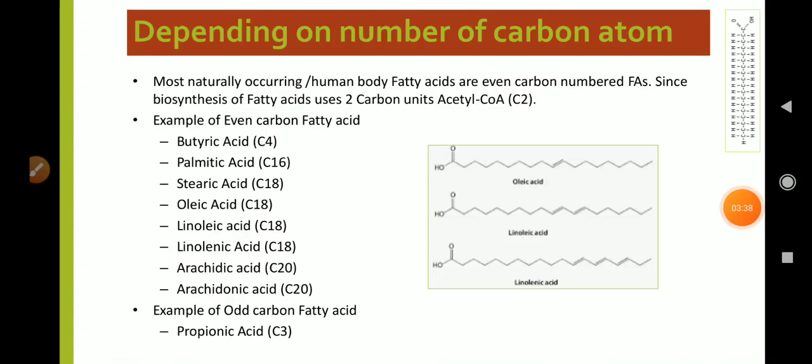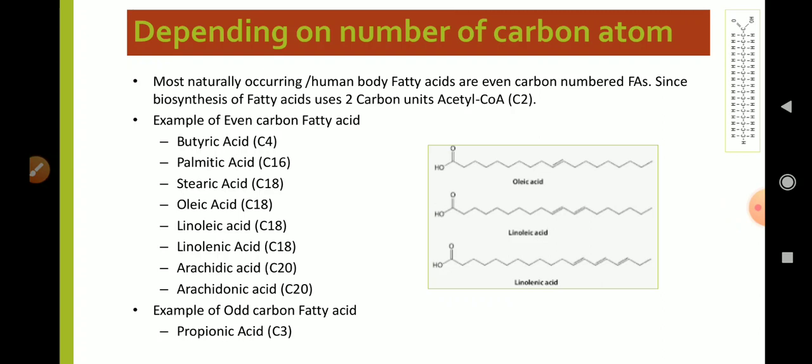Coming to the first, depending on the number of carbon atoms. Most naturally occurring fatty acids, that is, the fatty acids which occur in the human body, are even carbon numbered fatty acids. Since biosynthesis of fatty acids uses 2 carbon units, that is acetyl coenzyme A, the product obtained from acetyl coenzyme A is also an even carbon numbered fatty acid.